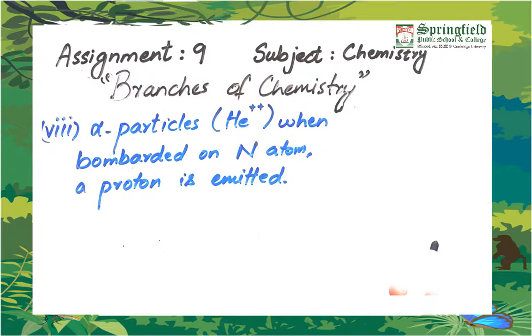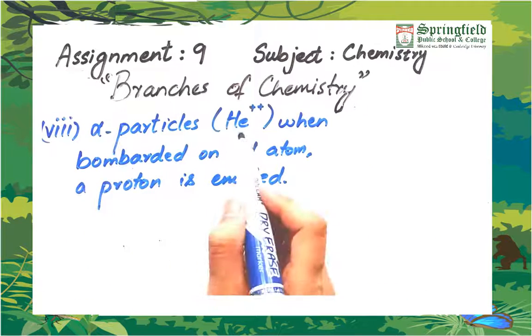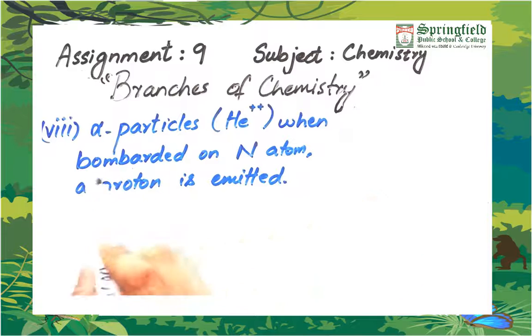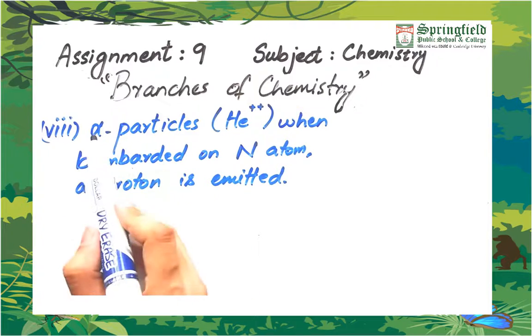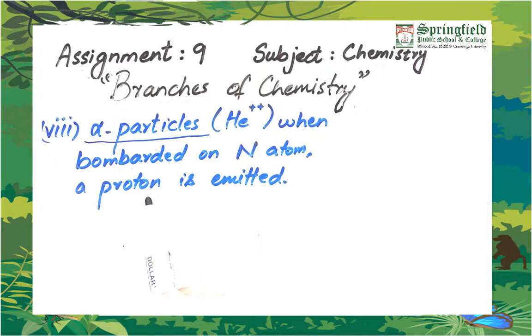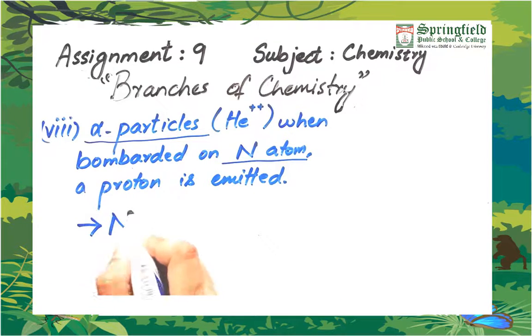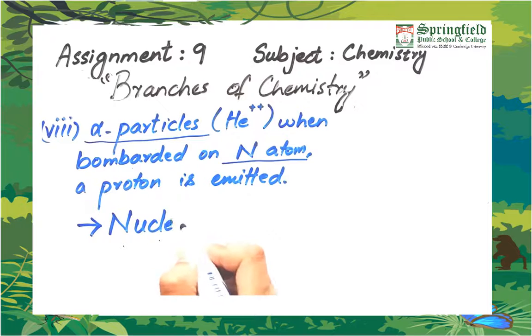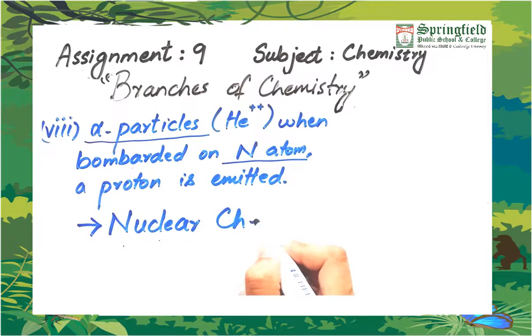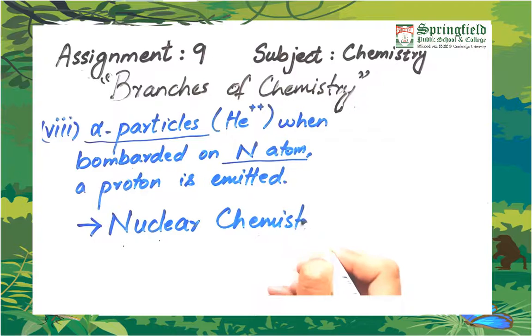The last example is alpha particles, which are helium nuclei. When bombarded on nitrogen atom, they release a proton, or a proton is emitted. So see, alpha particles are radioactive rays which are bombarded on any atom. So the radioactive rays are studied under nuclear chemistry. This is all about branches of chemistry.